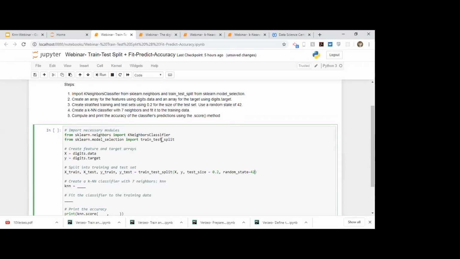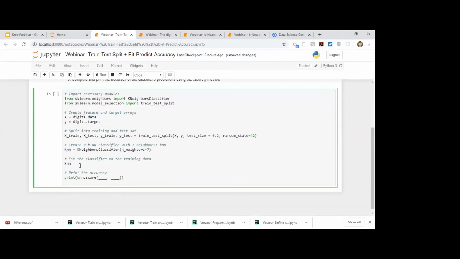Next, it says create a KNN classifier with 7 neighbors and fit it to the training data. So we do that. We use this function, so we instantiate it. We pass n_neighbors equal to 7. Then our steps are again the same: we fit our instantiated model. To the fit function, we pass X_train and y_train now.